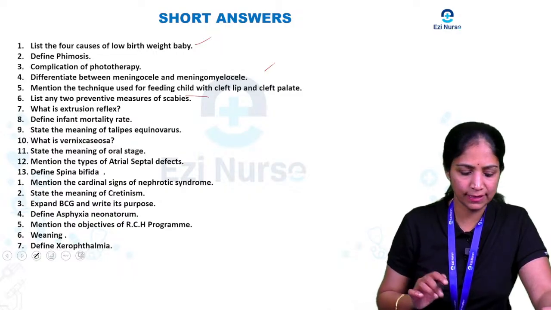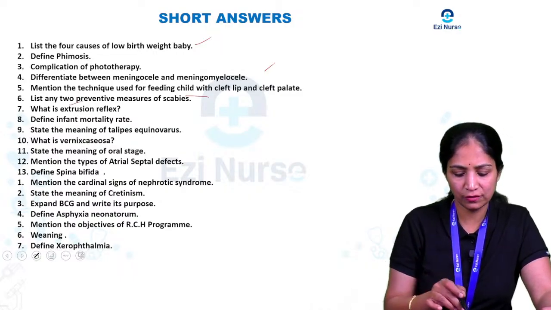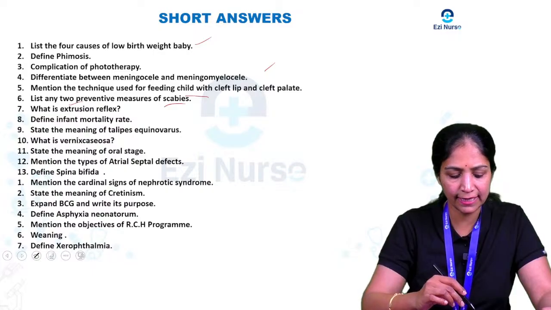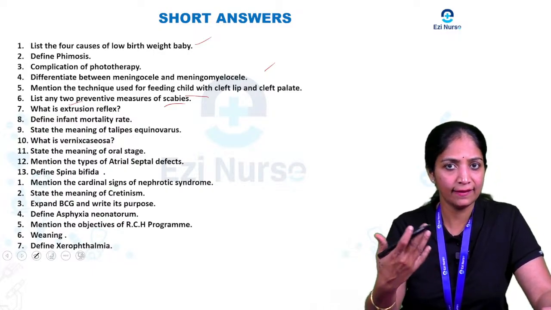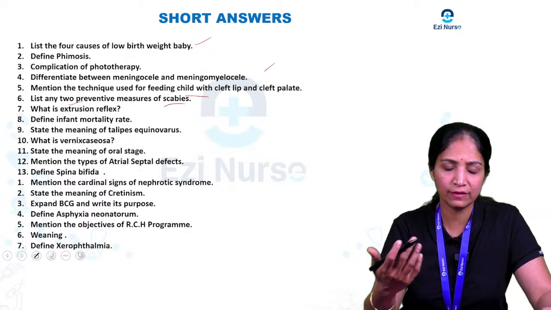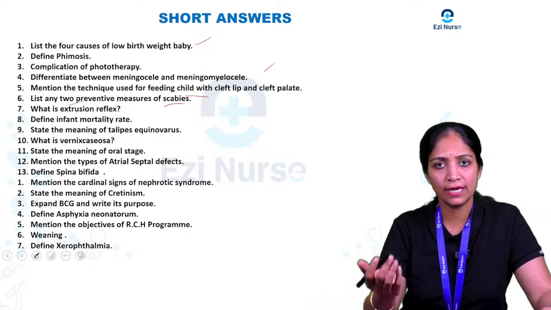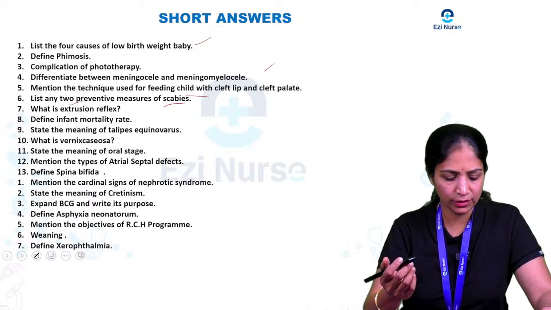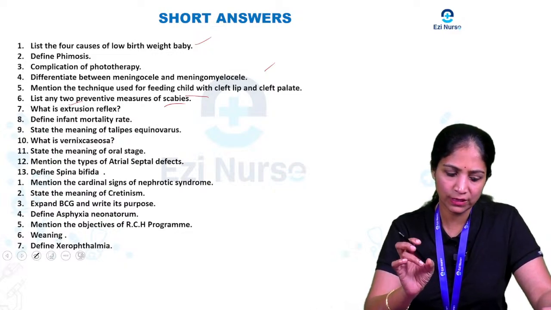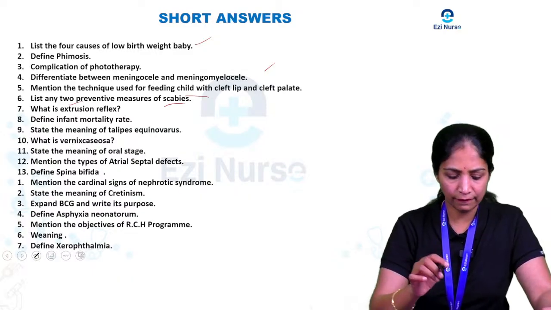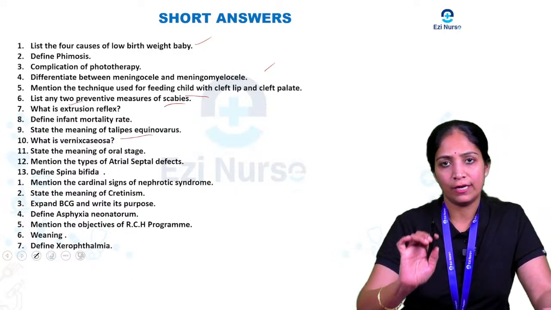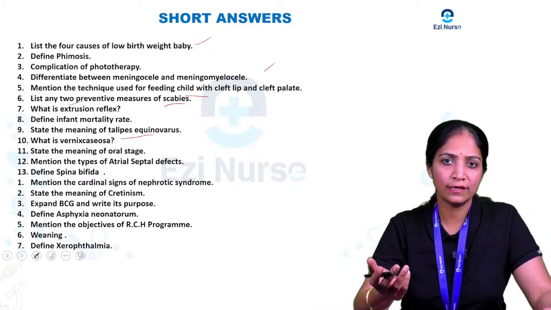And one more question is to list any 2 preventive measures of scabies. And one more question will be there like this: what are the exclusion reflexes? If they are asking about different types of reflexes, whichever particular reflex they have asked, you are going to write about that. And one more is differentiate infant mortality rate, and state the meaning of talipes equinovarus. That is what we call a club foot.